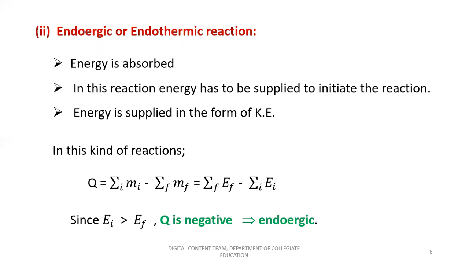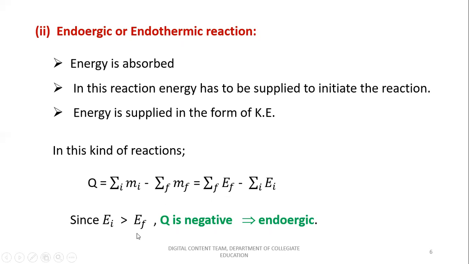So such kind of reactions, in which the energy is supplied to initiate the reaction in terms of the kinetic energy to the projectile, is called endoergic or endothermic reaction. In this kind of reactions, we can write the value of Q, which is equal to summation of Mi minus summation of Mf, as usual with respect to mass, which is equal to summation over Ef, that is final energy, minus summation over initial energy Ei. So this represents our regular Q equation in terms of both mass and energy.